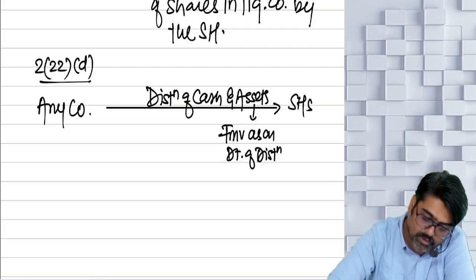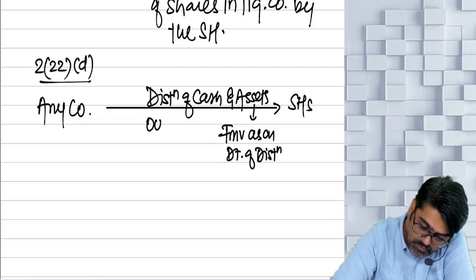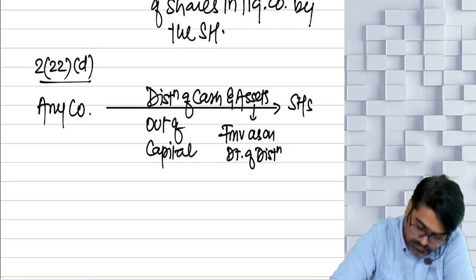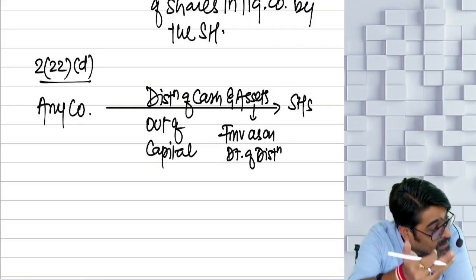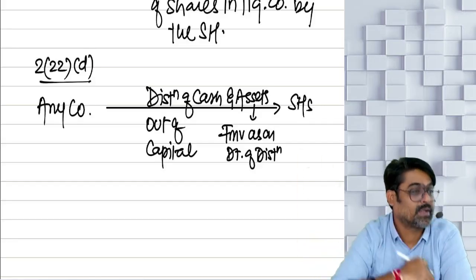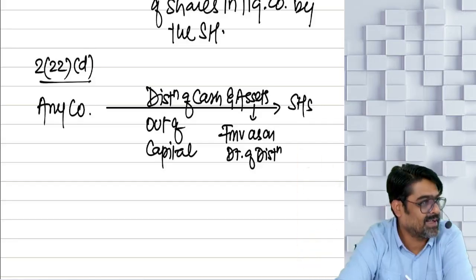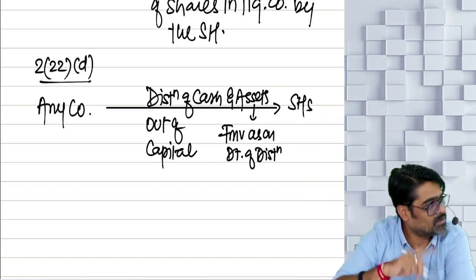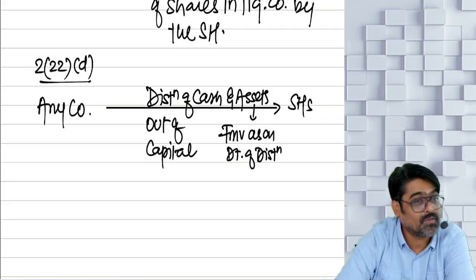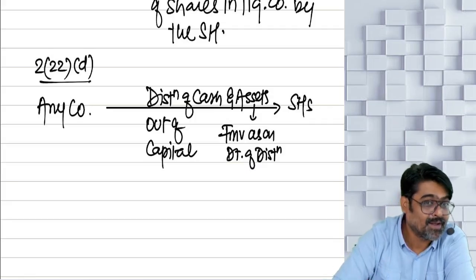Now this distribution of cash and asset is out of what? Out of capital. Meaning capital debited to shareholder and shareholder to cash, shareholder to asset. Then this distribution is also treated as deemed dividend to the extent of accumulated profits.